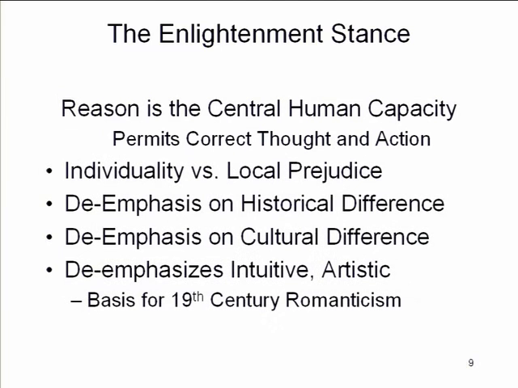Okay, there's a kind of universalistic flavor to the Enlightenment stance. Everybody's rational. Everybody has the capacity to acquire true knowledge. Everybody has the capacity to make progress towards perfection. There was very little tolerance for the idea that different people could reason in different ways at different times in history, or that different cultures reasoned in different ways. Everybody was alike, and everybody had the capacity to come to the same kinds of views.